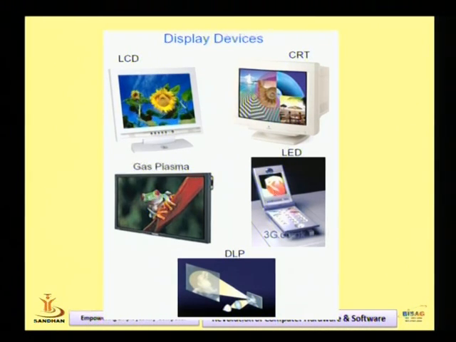See, the next is display devices. Check the contents. Display devices, monitor, right? So it is also one hardware component or physical device of computers. Some years ago, the monitor was huge and very heavy, but nowadays you can check different components like LCD, CRT, gas plasma, LED, and DLP. DLP, the last figure, is the projector, right? What is the full form of these components? They are quite thin and lighter than the heavy monitors.